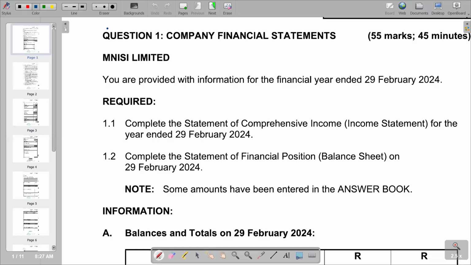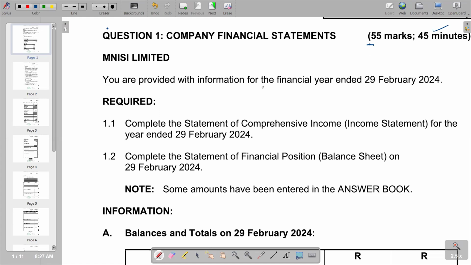The preparation of the company financial statements, our question has got 55 marks. It requires us to spend on average 45 minutes. So our question is on Ministry Limited, whereby it reads you are provided with information for the financial year ended 29th February 2024. So very important for us to identify our financial year, where it's starting and where it's ending.